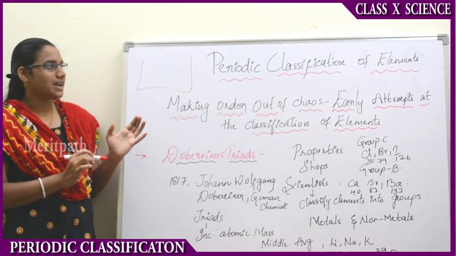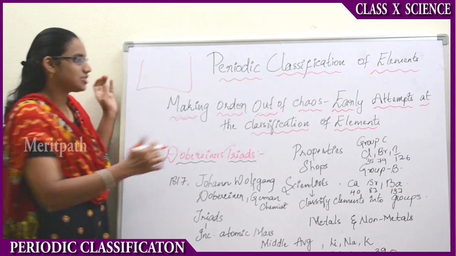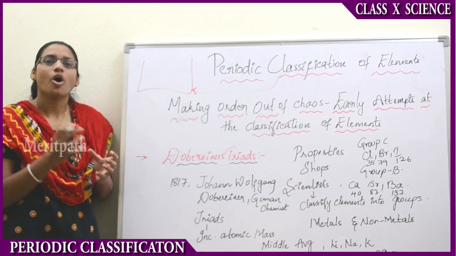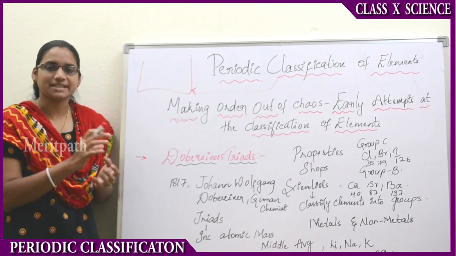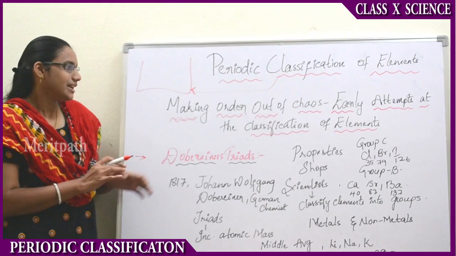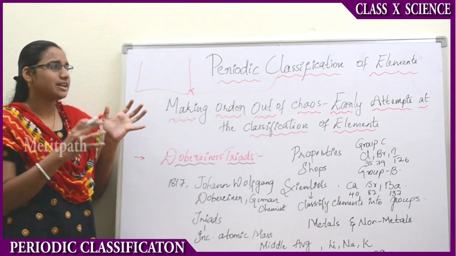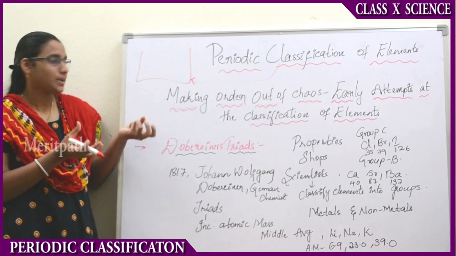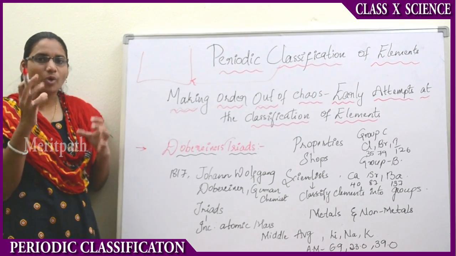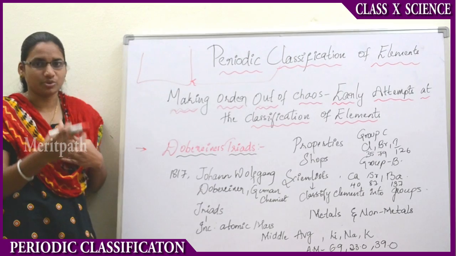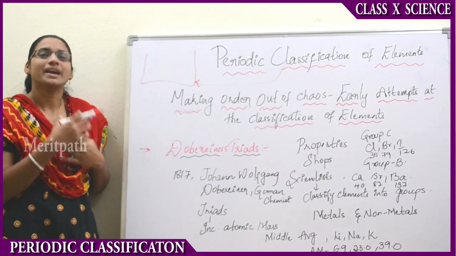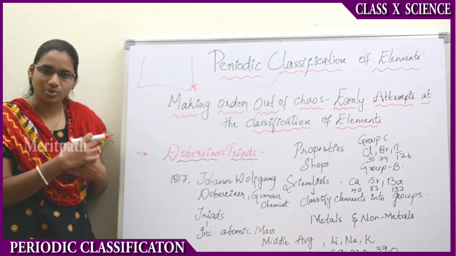In such a way, the process of assigning things having the same properties into groups is said to be classification. Not only in practice, even the shopkeepers in their shops are classifying items into groups by their properties. In the same way, the scientists also decided to classify the elements into groups.